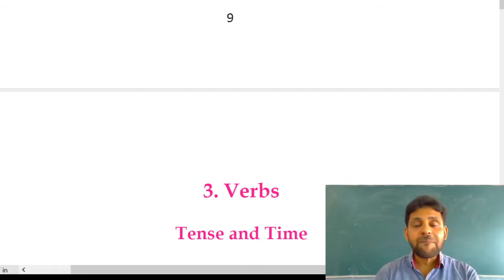See, firstly, simple present tense. Simple present is used when the work always goes on, or it is also used to say the universal truth. For example, sun rises in the east. It is a universal truth. I mean, it is a regular routine. He goes to work daily. He goes to college regularly. So these are the sentences we commonly use in our day-to-day life just to convey the action which always goes. Did you understand?